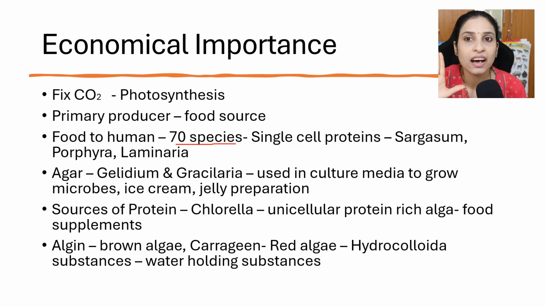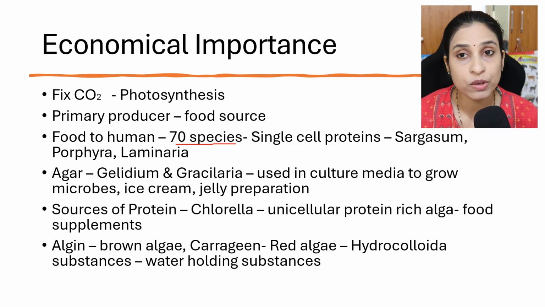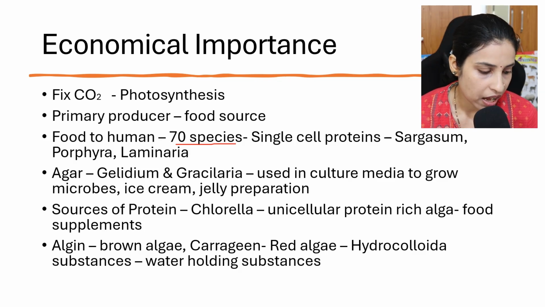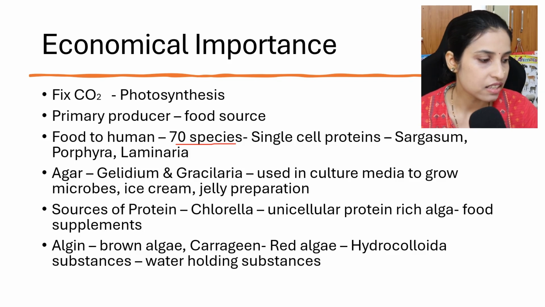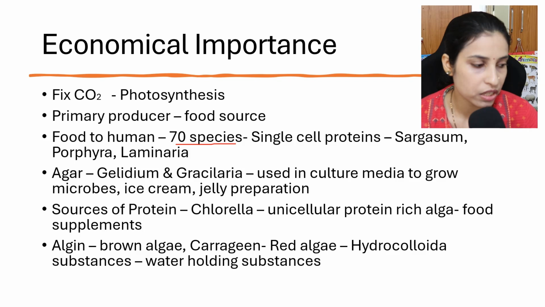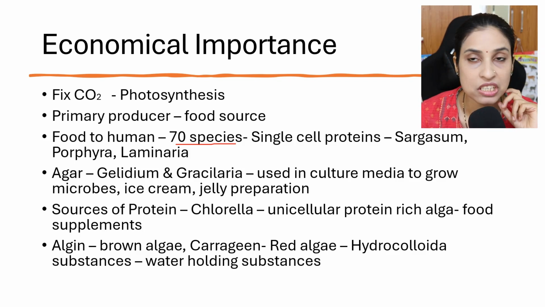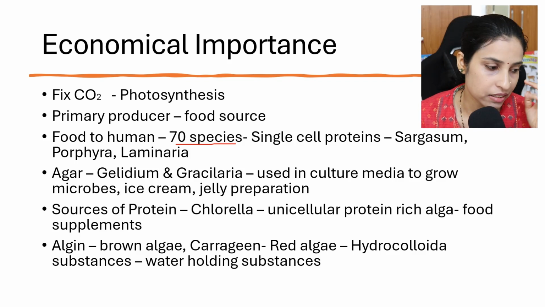Agar is also used as a gelling agent in the production of jellies as well as ice creams. Another commercial product is algin, derived from the brown algae. Another is carrageenan, which is obtained from the red algae.